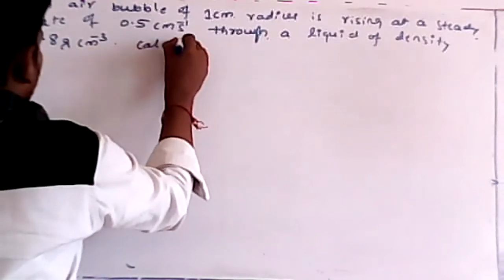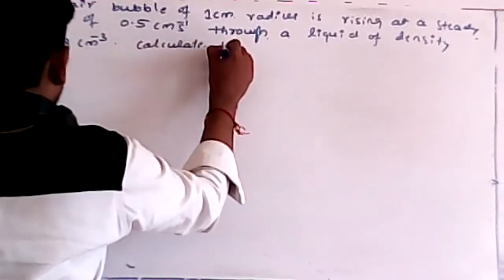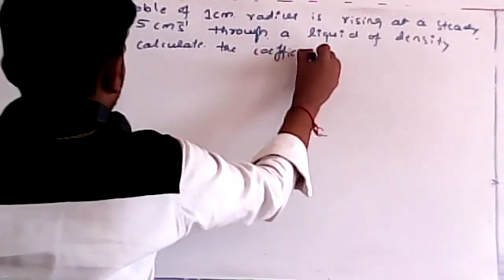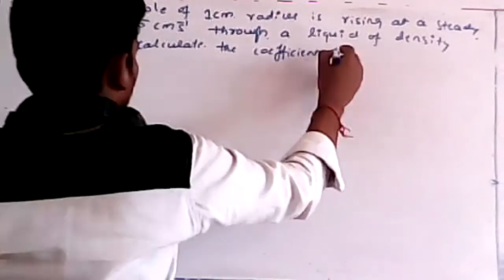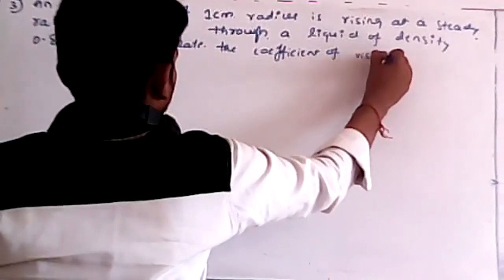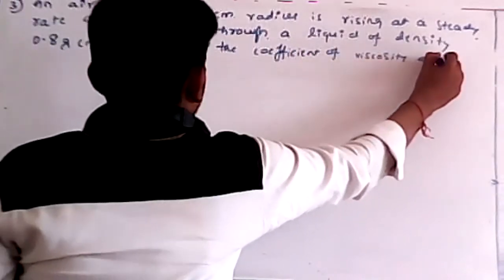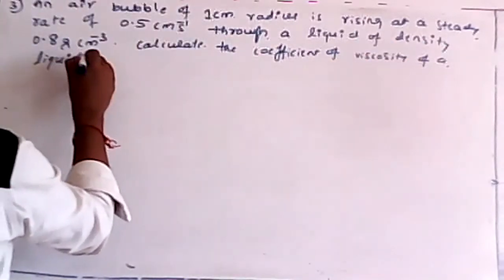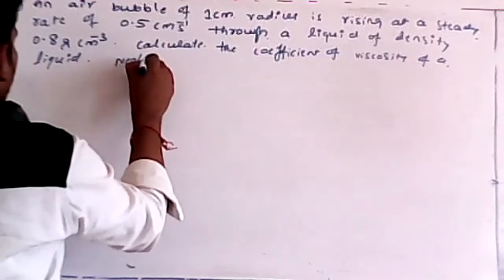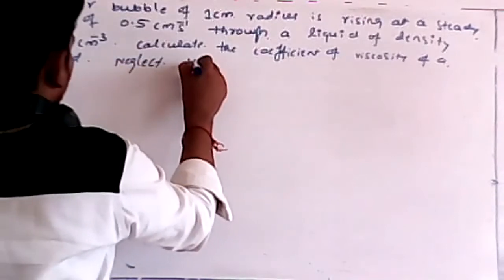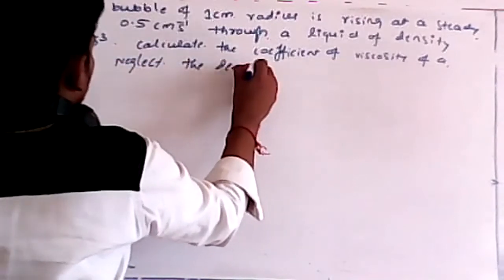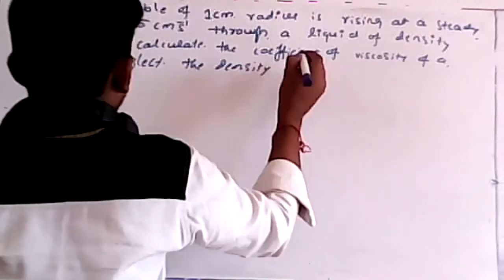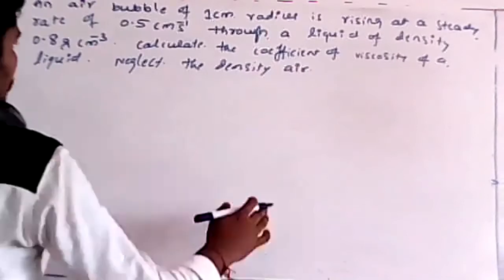Calculate the coefficient of viscosity of the liquid. Neglect the density of air. So neglect density of the air means you have to take it as 0.